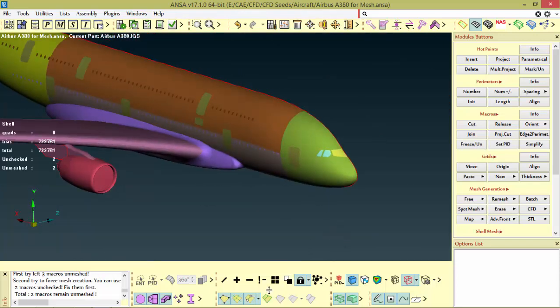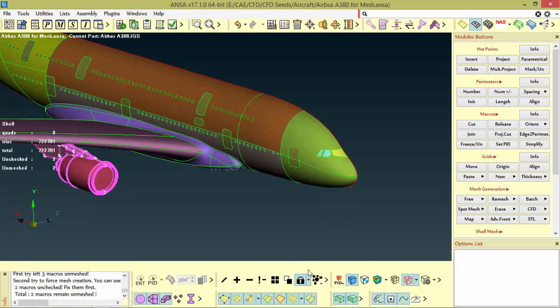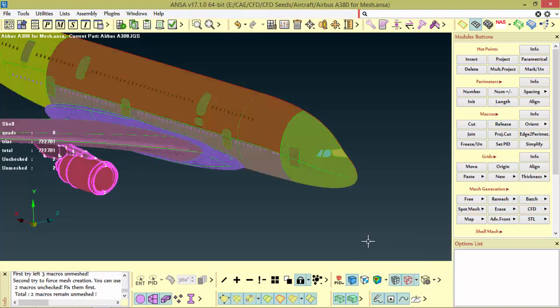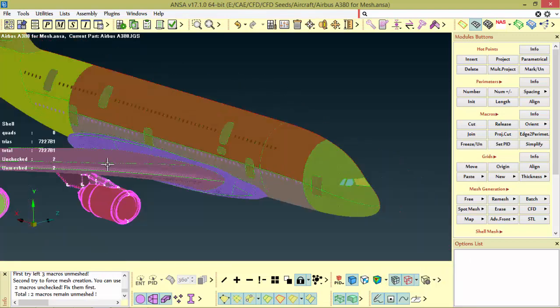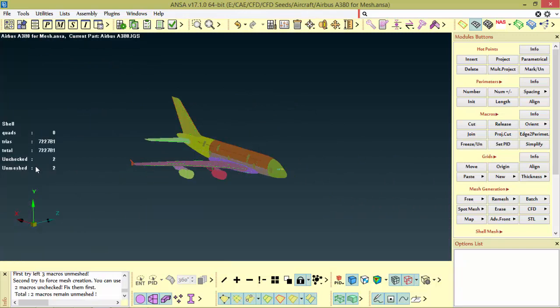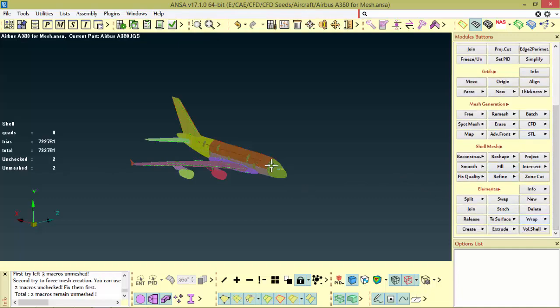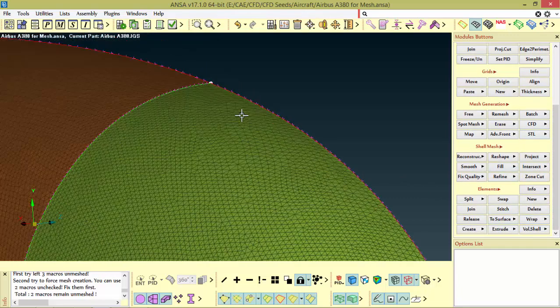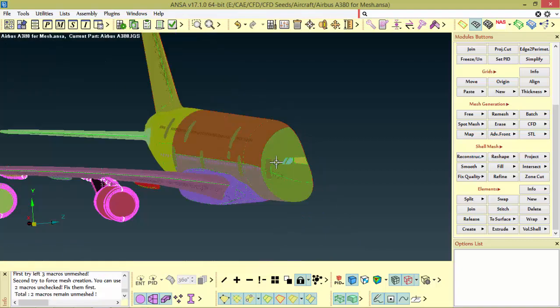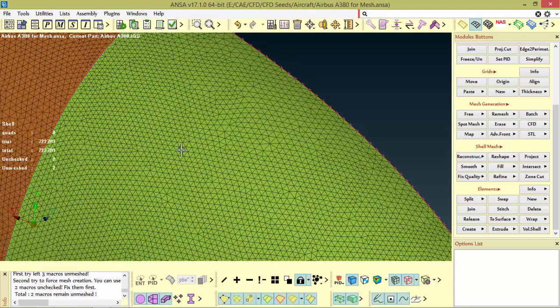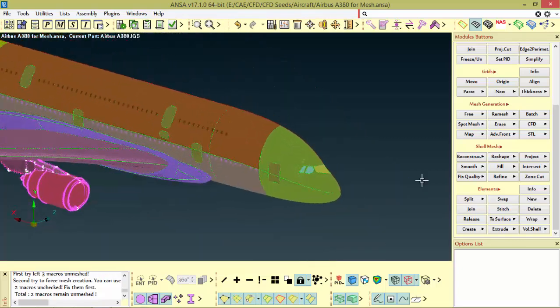For your demo, I will show you one thing. Make the wireframes on. Maybe we may have meshed. I want to just release these elements. Now the elements are attached to this surface, but what I want is to release my elements.